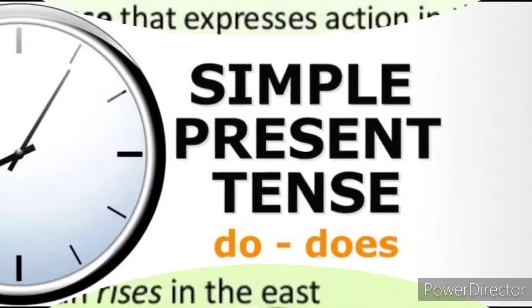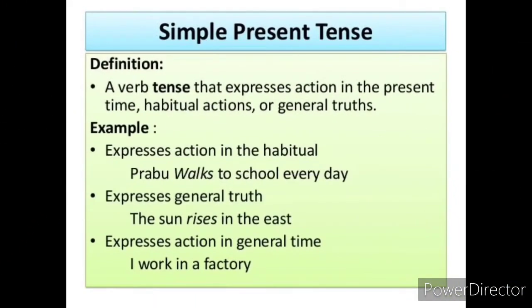Children, what is meant by simple present tense? A simple present tense expresses an action in the present time, habitual actions, or general truths. For example, look at the first one, that expresses the action in a habitual way. Habitual means regular routine. That is known as habitual, children. Prabhu walks to school every day. It is a habitual, that is regular activity.